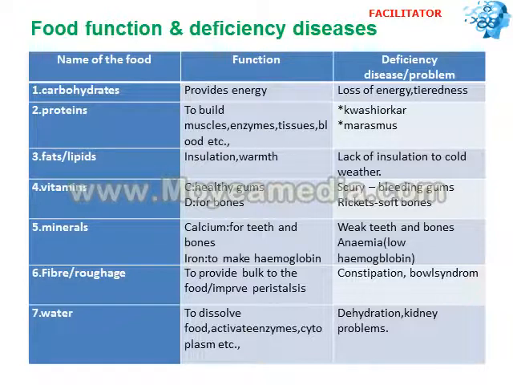Then the fifth group of food is minerals. Here we have calcium, which is for teeth and bones, and iron, which is for hemoglobin. To make hemoglobin we need iron, and for stronger teeth and bones we need calcium. If you don't take enough calcium, teeth and bones become weak and brittle, and they can easily break. Iron deficiency leads to anemia, that is, low hemoglobin. Anemic people are very weak and don't have enough energy, because hemoglobin carries oxygen in our blood.